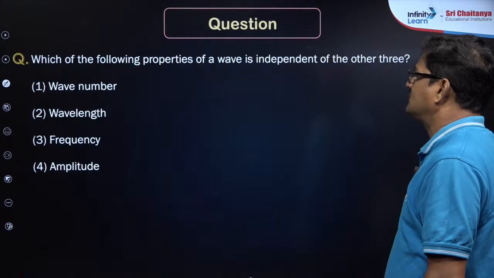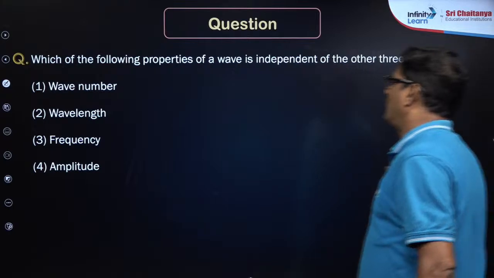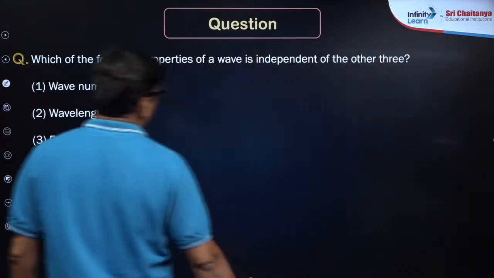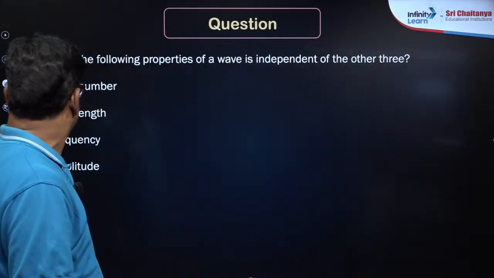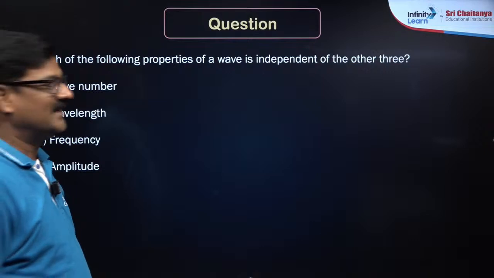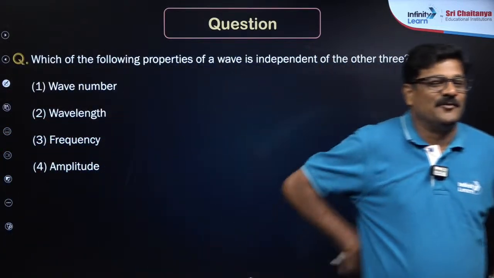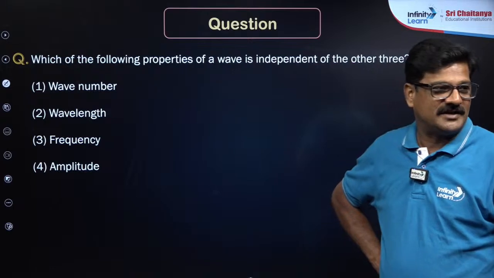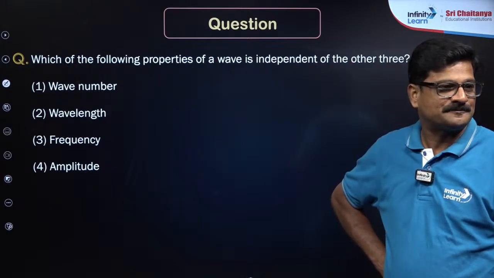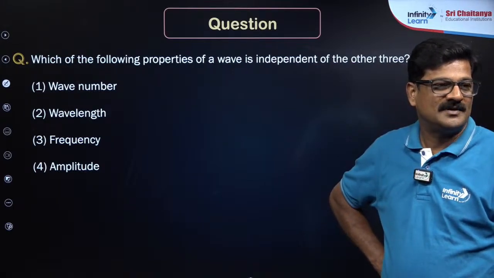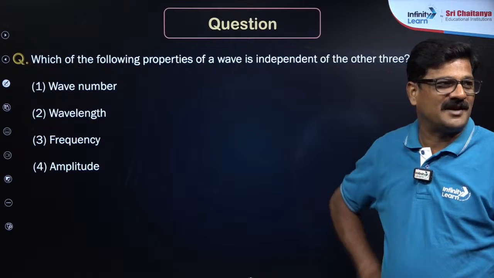Okay, that's a matter, visible radiation. So which of the following properties of a wave is independent of the other? Who is going to give the answer? Everybody knows. I want the answer from you guys. Check it.